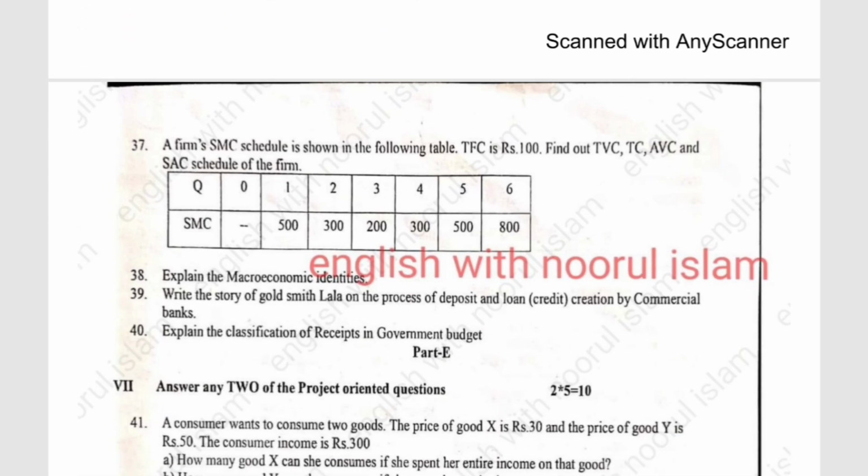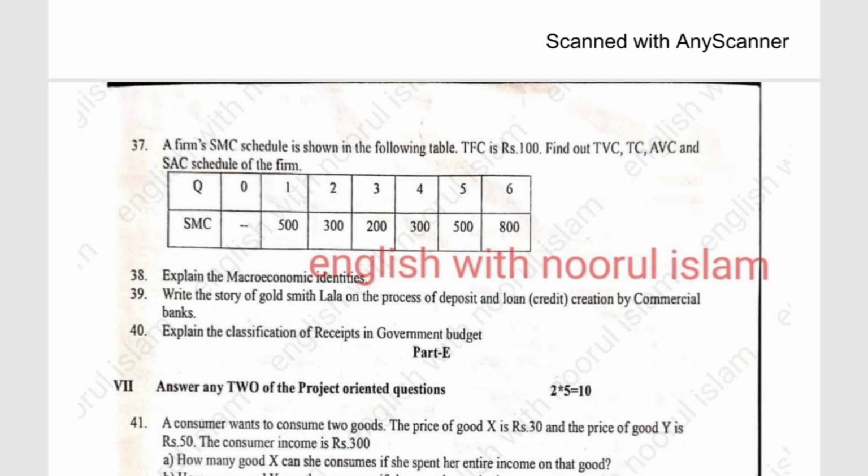Next, a firm's SMC schedule is shown in the following table. TFC is 100, and find the TVC, TC, AVC and SAC schedule of the firm. They have given Q and SMC. Q is 0, 1, 2, 3, 4, 5, 6 and SMC is nil, 500, 300, 200, 300, 500, 800. We need to calculate the TVC, TC, AVC and SAC schedule of the firm.